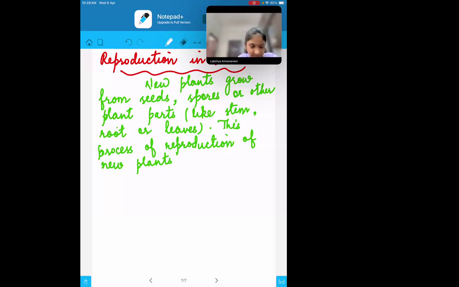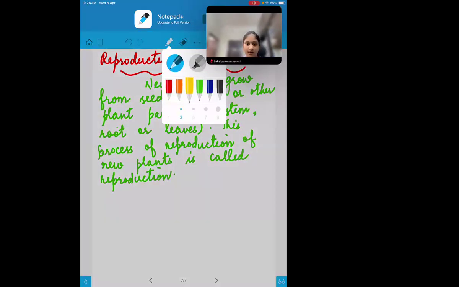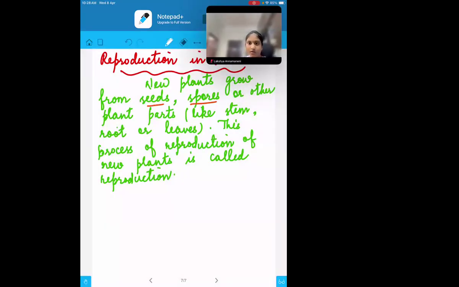So this process of reproduction of new plants is called reproduction. Now, three things I have written here, children: seeds, spores, and other parts.